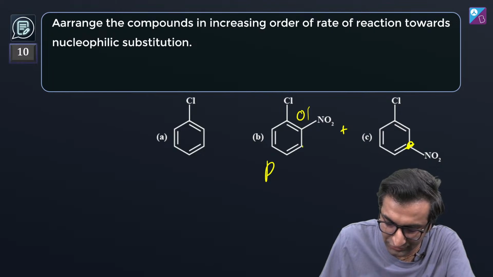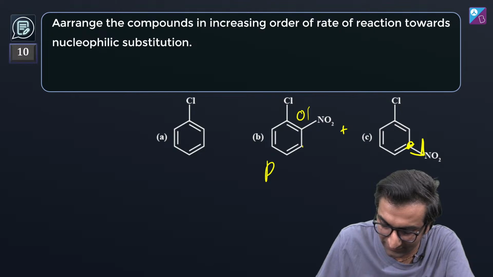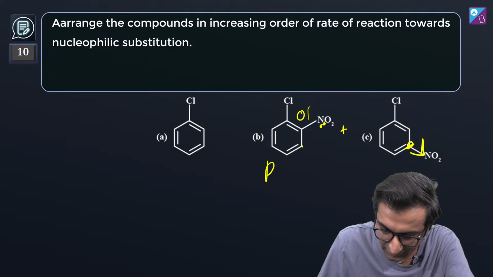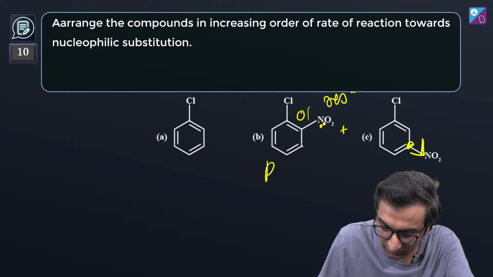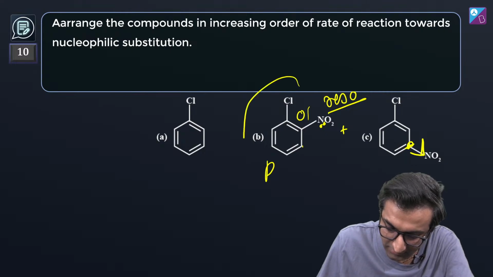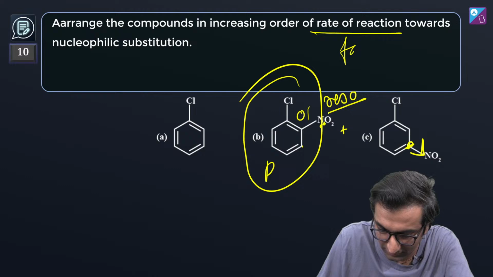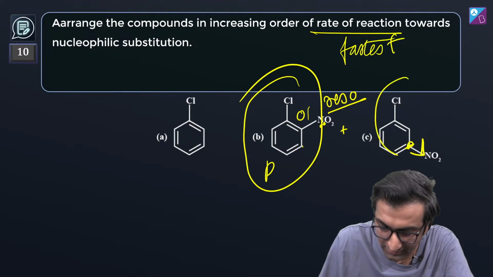So the meta position की वजह से यहाँ पे you only have this pulling effect. You do not have this effect of the resonance pulling it here as well. Which is why this should be the highest, the fastest, sorry, as compared to this and then this.